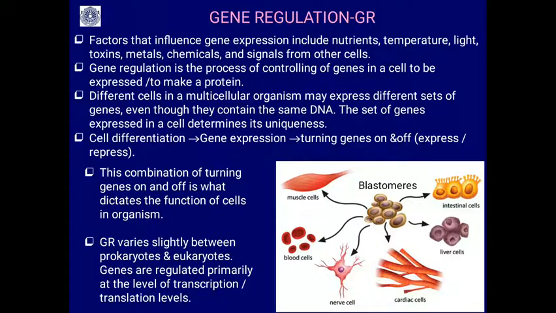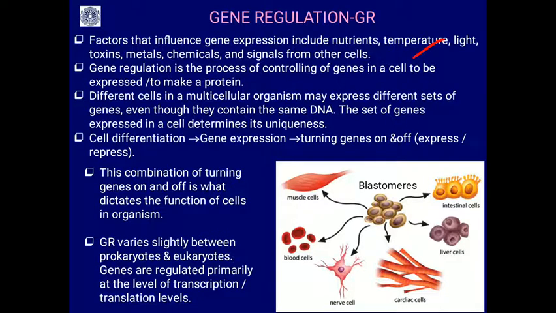So, factors that influence gene expression include nutrients, temperature, light, toxins, metals, chemicals and signals from other cells. You will find temperature also. Just a small example: when you go out in the sun you will be tanned immediately.